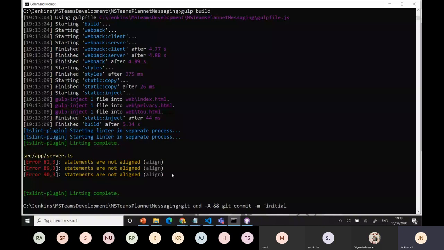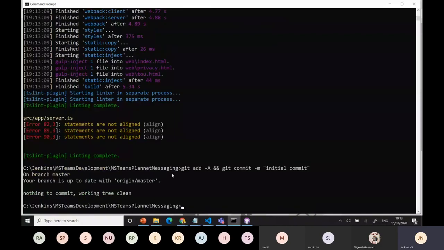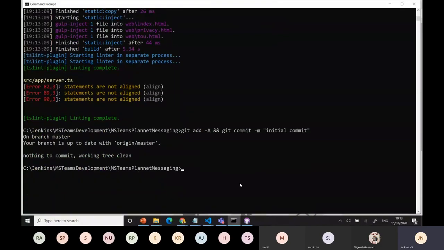Okay, git commit or whatever it is. You can update it or whatever the command you need to write. And then it says on branch organization, nothing to commit, working tree clean. It's already there. Okay, it's already committed. That's it. It's showing like that.